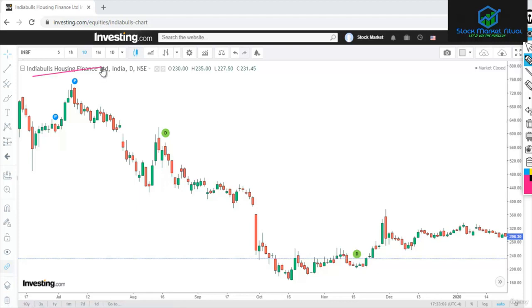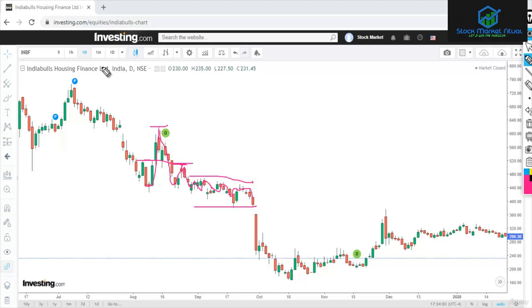Now this chart is of India Bulls Housing Finance and it's a daily chart. You can find most gaps in daily charts. In weekly and monthly charts you may not find gaps that clearly, but in a daily chart you can get a clear view of the gap, or you can spot the gap very easily. Now you can see the price from there, it was consolidating after a fall, and this is a resistance and this is a support, and it is making a range here. We can see a range.